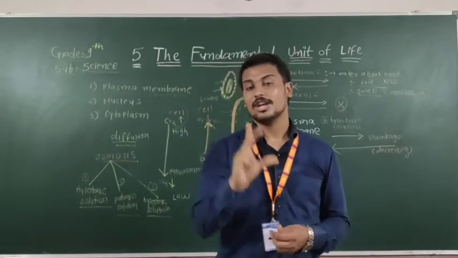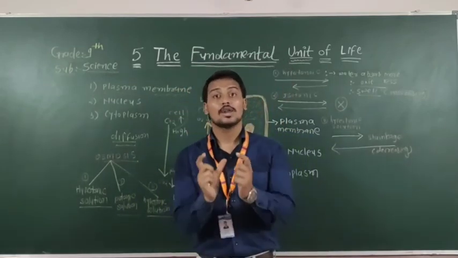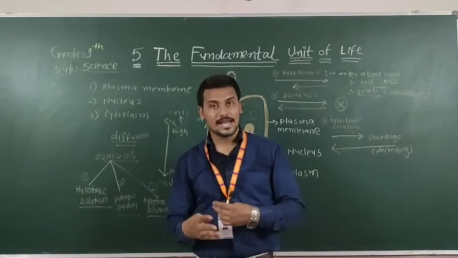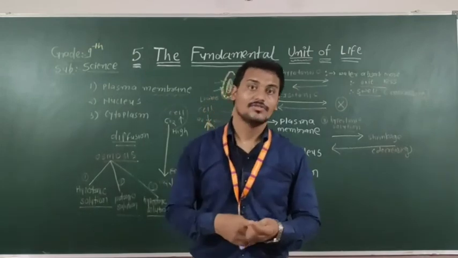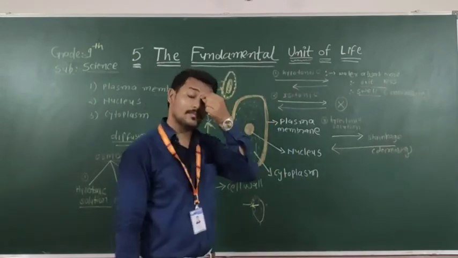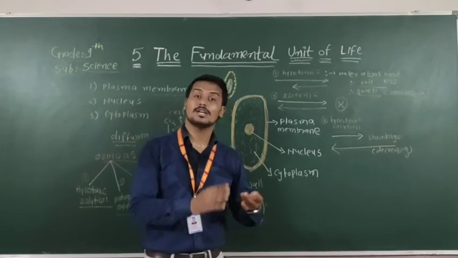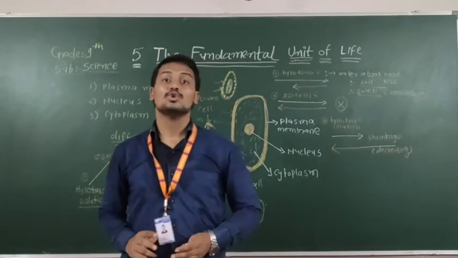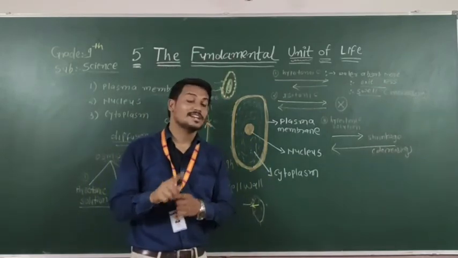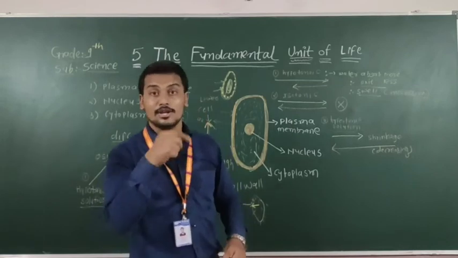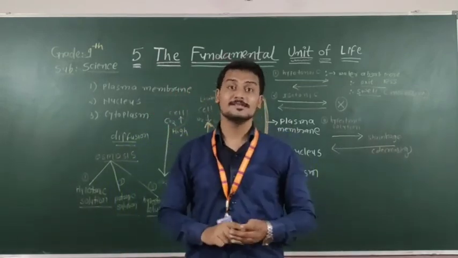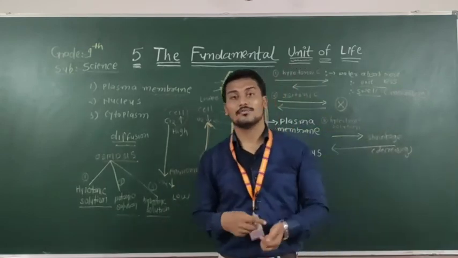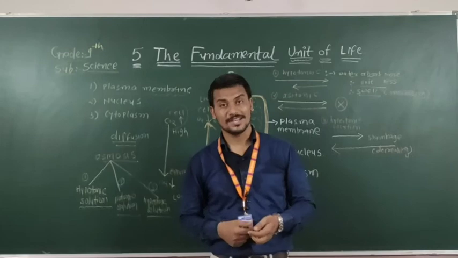That kind of cell is known as a prokaryotic cell, a primitive cell. After some time the cell matures and the nuclear membrane develops, and then that cell is known as a eukaryotic cell. So in a prokaryotic cell the nuclear membrane is not present, and in a eukaryotic cell it is present. You should also know the difference between eukaryotic and prokaryotic cells.